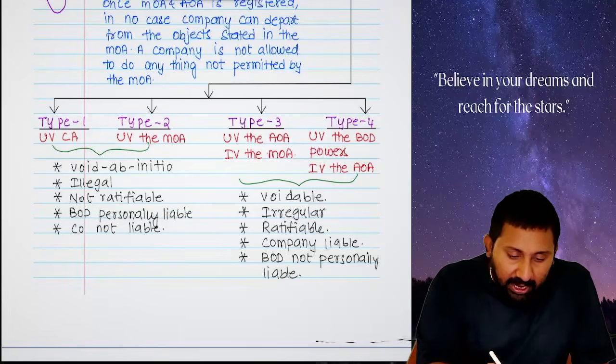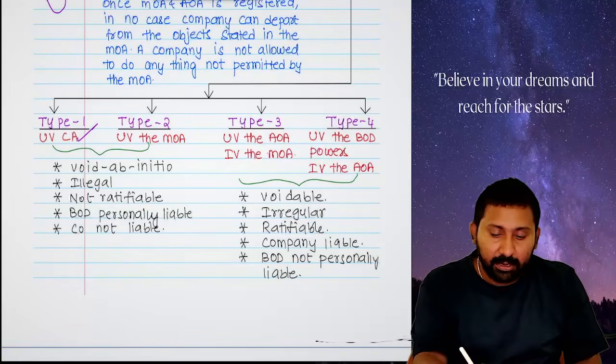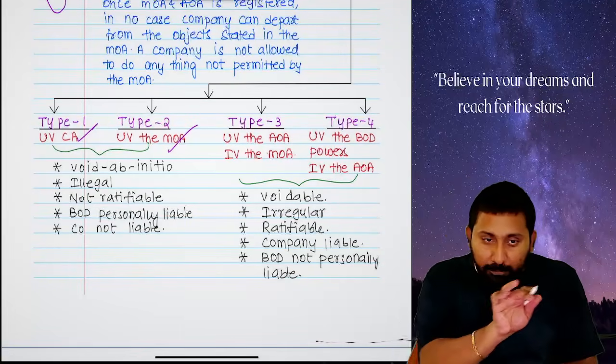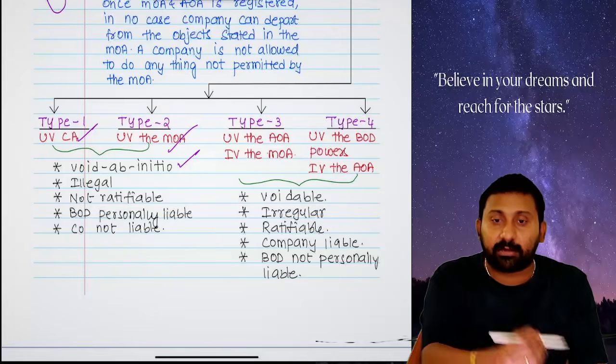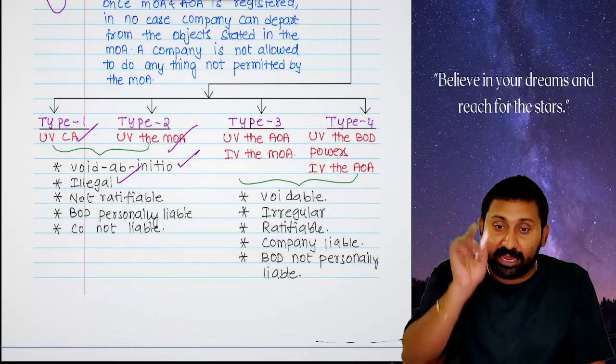First, ultra vires the Act. I mean, you are going beyond the Companies Act and doing illegal things. Beyond the memorandum means in the memorandum there is no such object, and you are doing that. In both cases, the transaction becomes void ab initio. It is illegal.